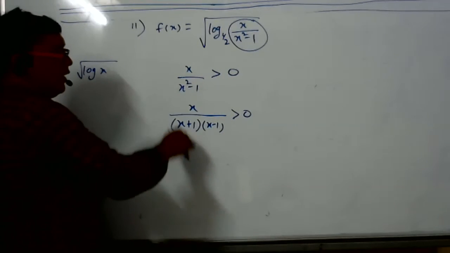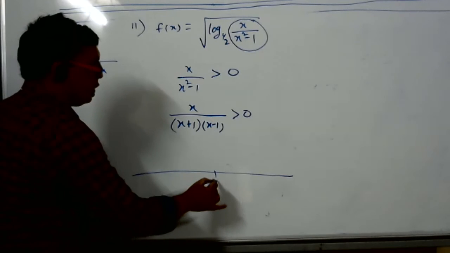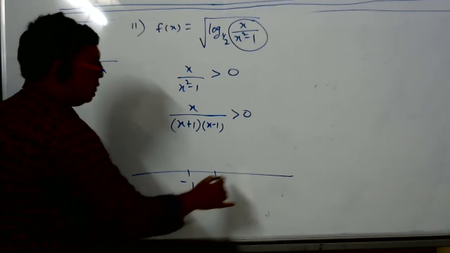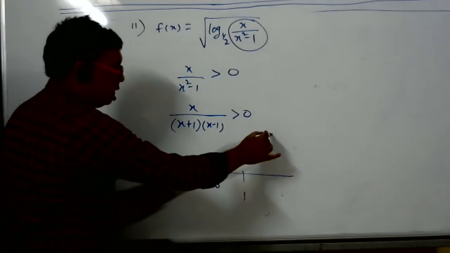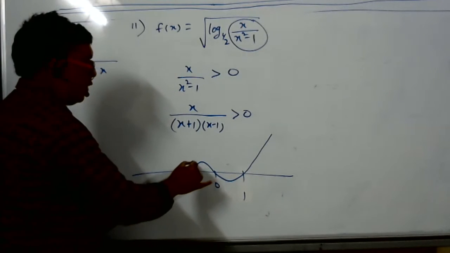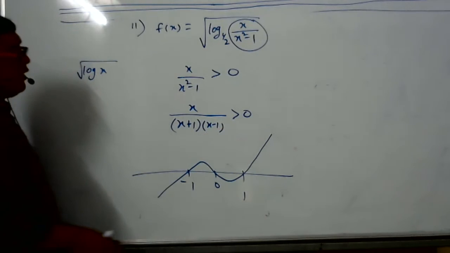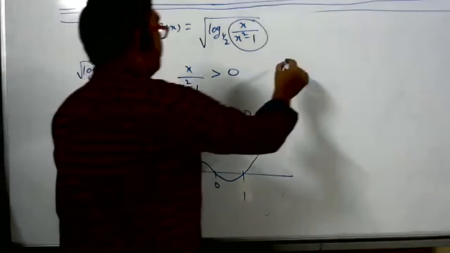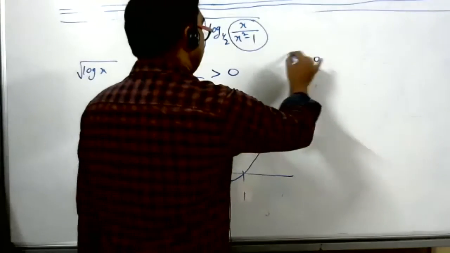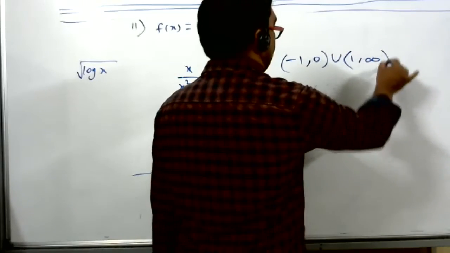X by x square minus 1, so wavy curve. What are the roots and points of discontinuity? 0, minus 1, 1. Now I should draw a curve from upward to downward, and it should pass through all the points. So this is the curve. I want more than 0. When is the curve more than 0? From minus 1 to 0, union 1 to infinity. This is one part of the answer.